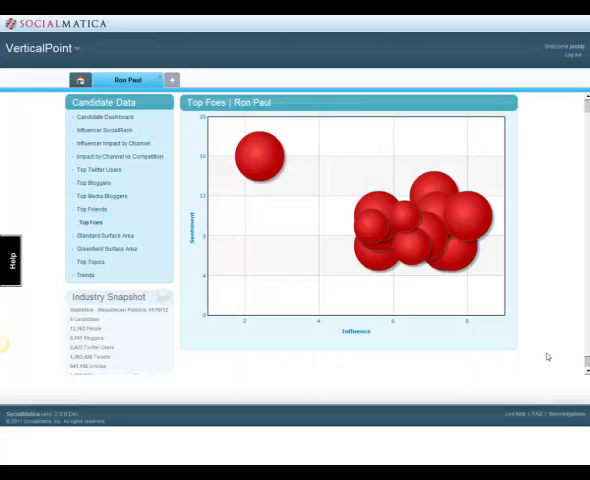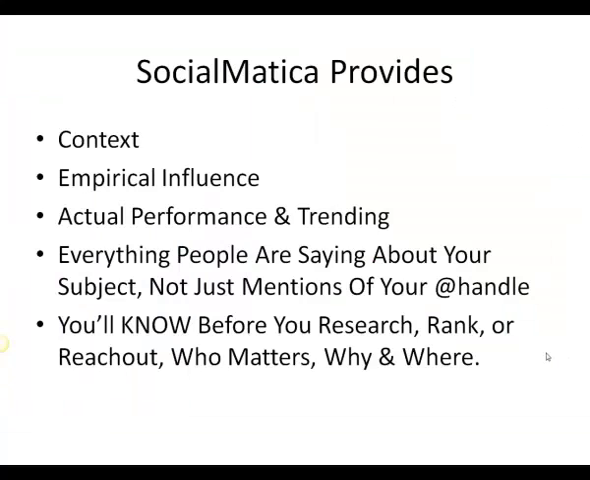In this brief example, we can see how Ron Paul has people who are enemies to his influence and campaign. By hovering over these balls, you can see who the influencers are and drill into their social identities. With SocialMatica, you get context, which means empirical influence and not implied influence. You see the actual performance in trending and everything people are saying about your subject, not just mentions of your handle. You also know before you research, rank, or reach out who matters, why, and where.